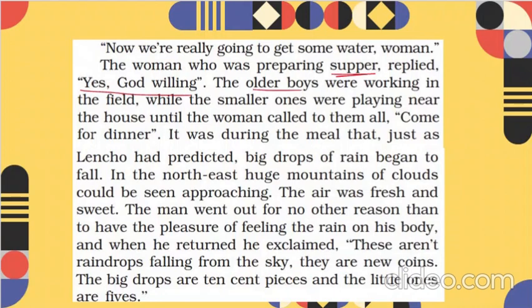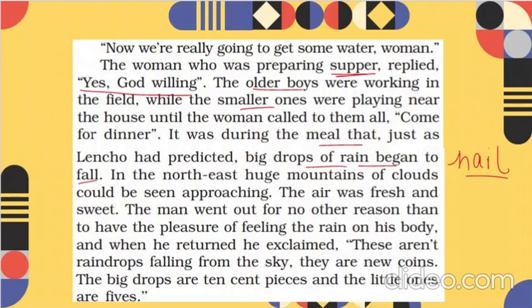The older boys were working in the field and the smaller ones were playing near the house until the woman called them to come to the supper, the dinner. And it was during the meal, just as Lencho had predicted, big drops of rain began to fall. But was it really rain? No, it wasn't rain. It was actually hail. So actually hail was falling.